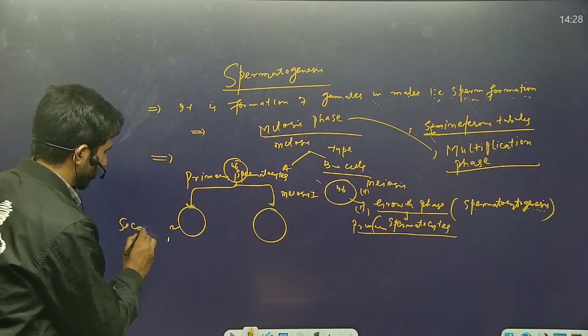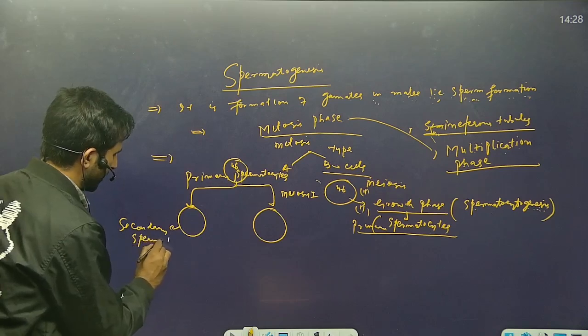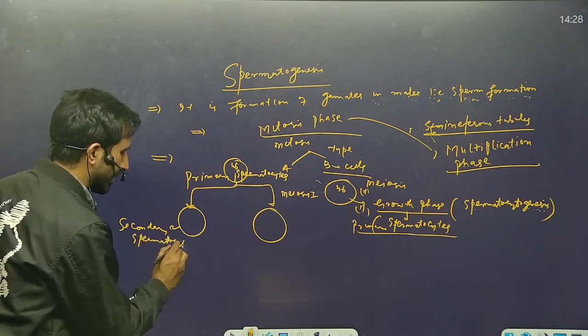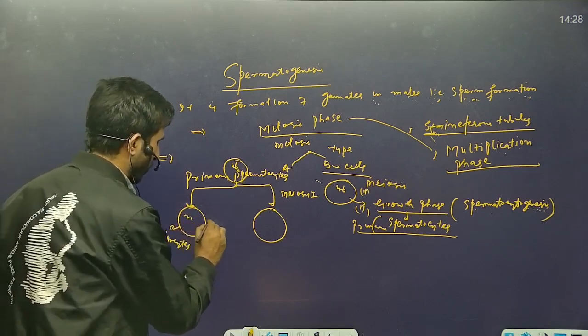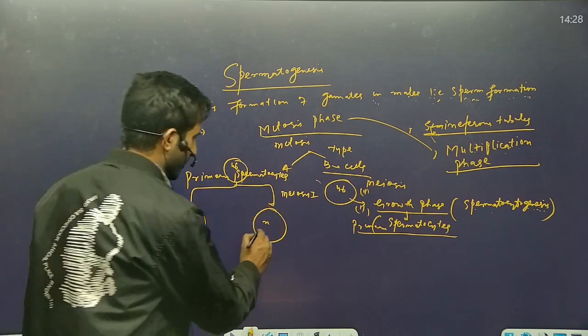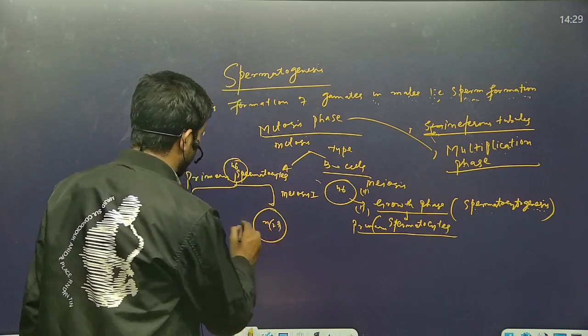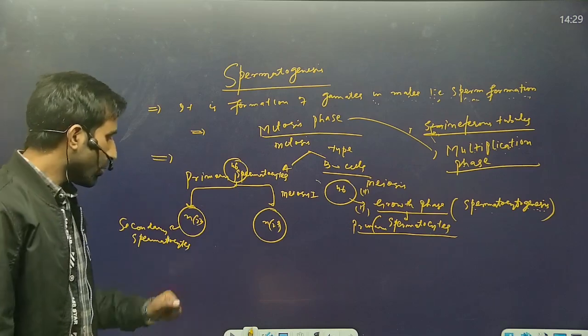An important point here is that these secondary spermatocytes now have haploid chromosomes, n number of chromosomes, which in human beings is 23.